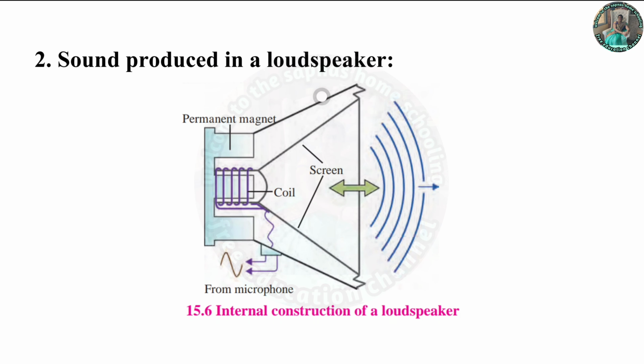Sound production in the loudspeaker. So this is the diagram of the loudspeaker, showing its internal construction. Here it's a coil, a conical screen, and a permanent magnet.